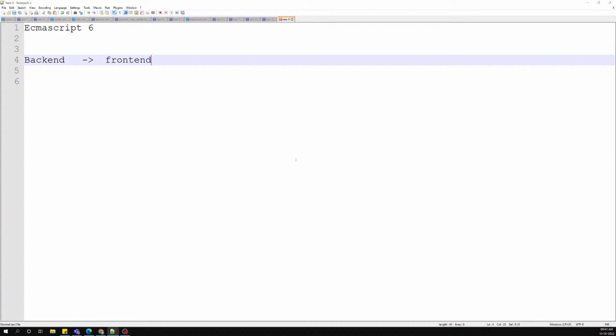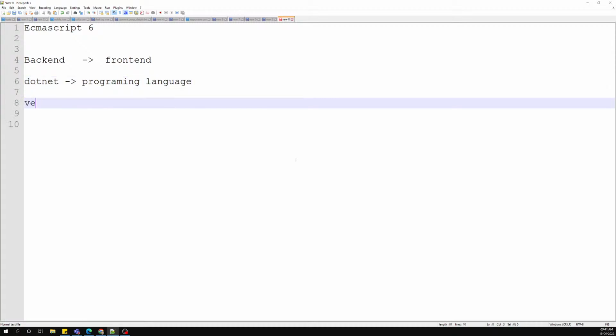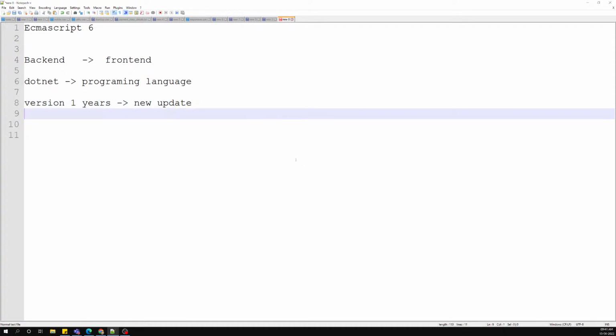Why? Because for the backend, let's say we have a .NET programming language. Every 6 months or every 1 year, they increase the version, so we get a new update. But there is no need for each and every system to update to .NET 5 or something like that.